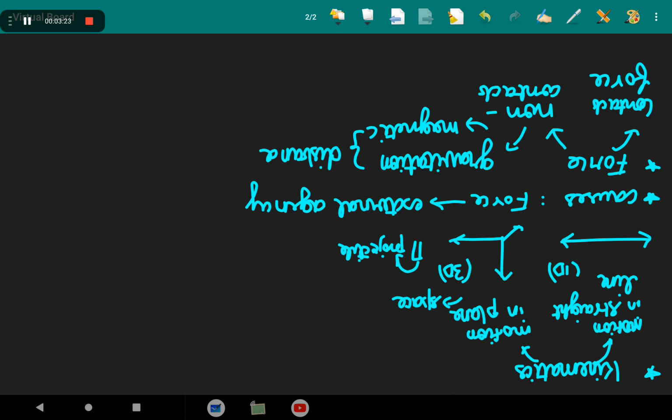But what if a body is moving uniformly? Uniform motion, for example: an ice skater skates on an ice slab in a straight line at constant speed. This is uniform motion. Does an external force need to be given to continue the motion? This is the question: is an external force required to keep a body in uniform motion?